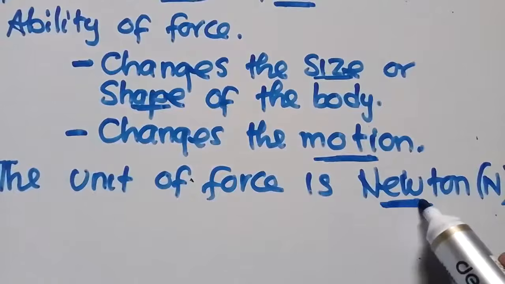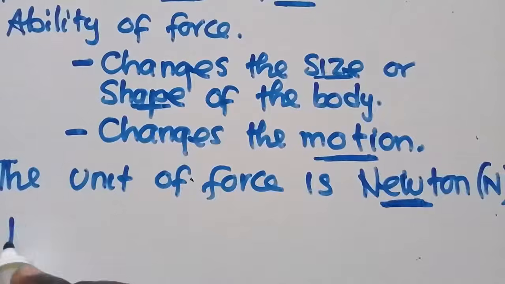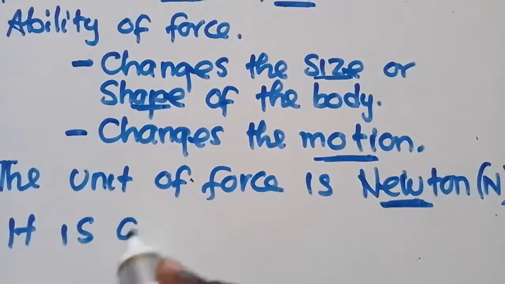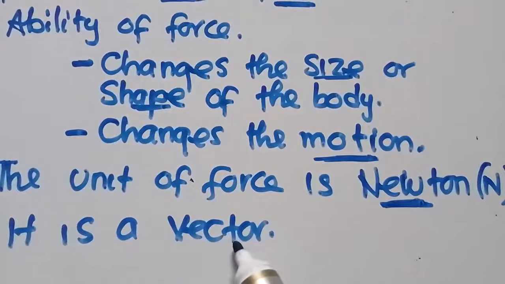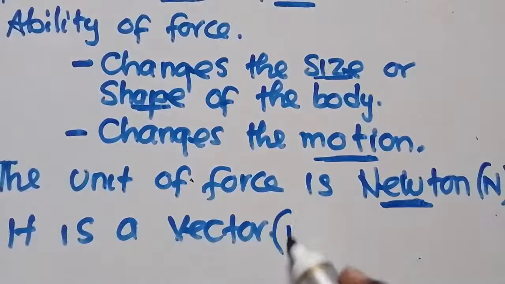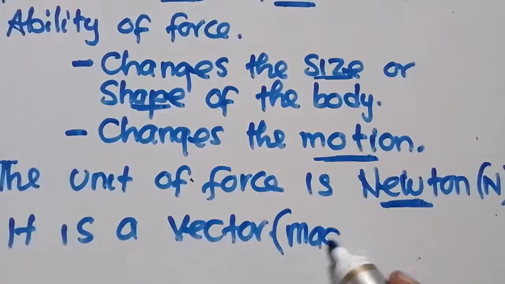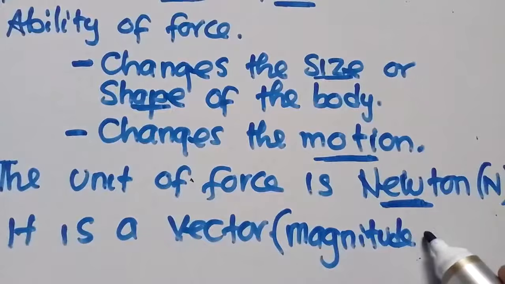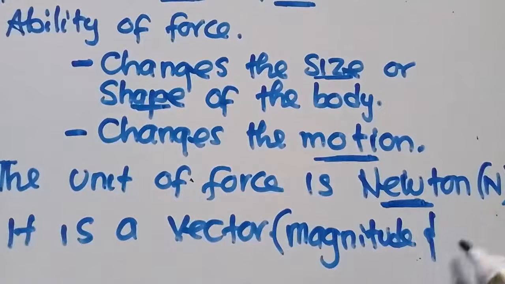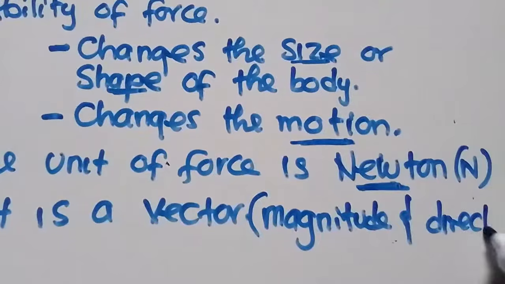Force is a vector. What is a vector? A vector quantity is a quantity that has both magnitude and direction.